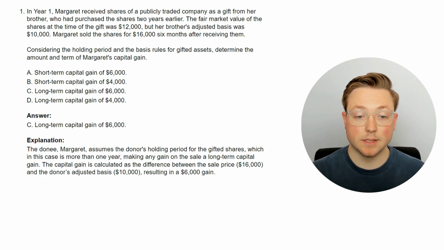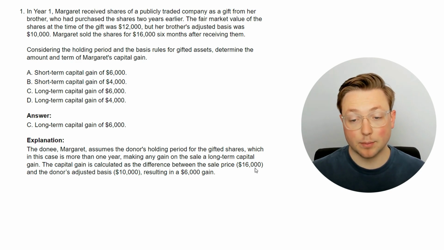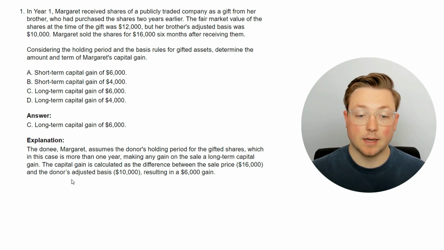Okay, so the answer is C, long-term capital gain of $6,000. So why is that? The donee, Margaret, assumes the donor's holding period for the gifted shares, which in this case is more than 1 year, making any gain on the sale a long-term capital gain. The capital gain is calculated as the difference between the sale price, which is $16,000, and the donor's adjusted basis, which was $10,000, resulting in a $6,000 gain.